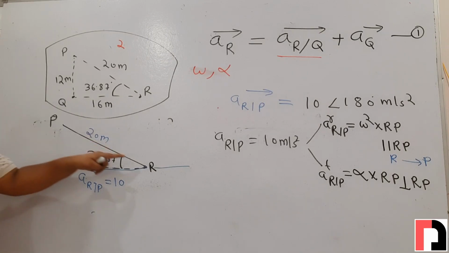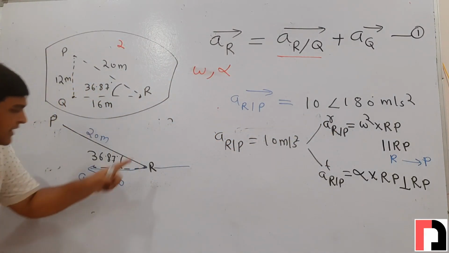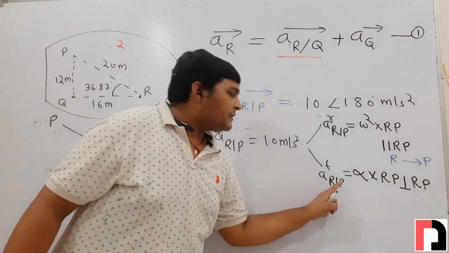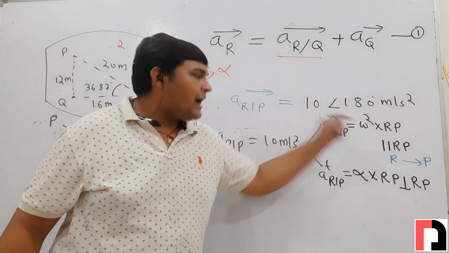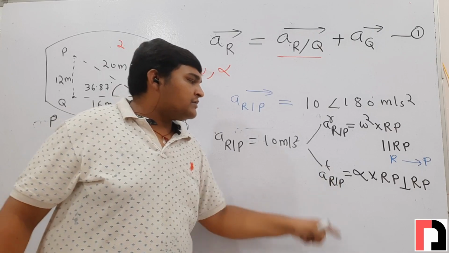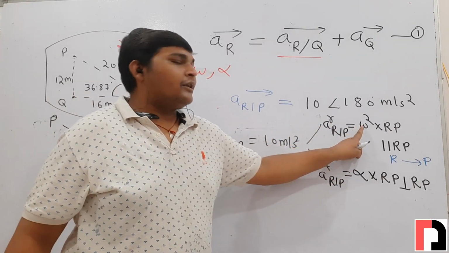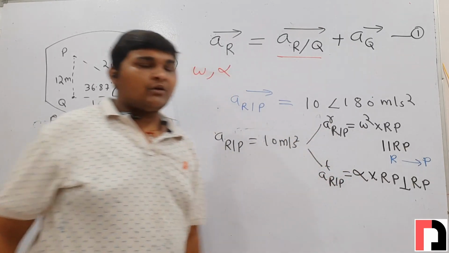The component along RP will be radial and the component perpendicular to RP will be tangential. Then by using radial acceleration we will calculate omega, and by using tangential acceleration we will calculate alpha.